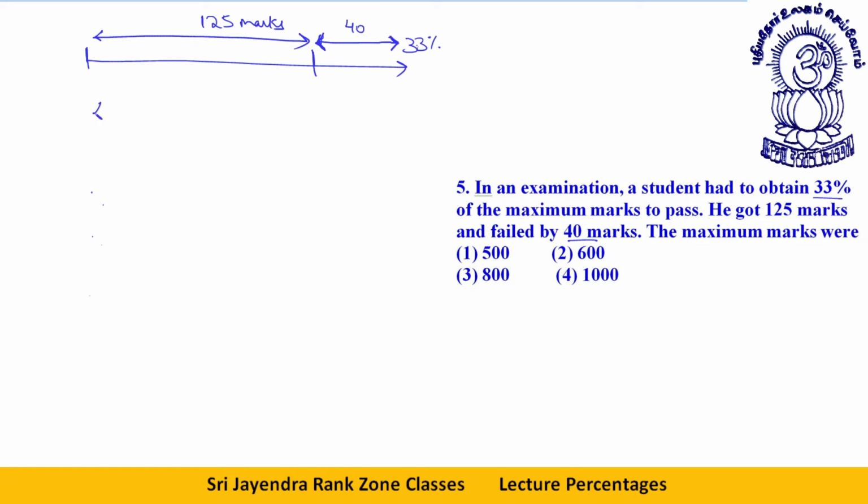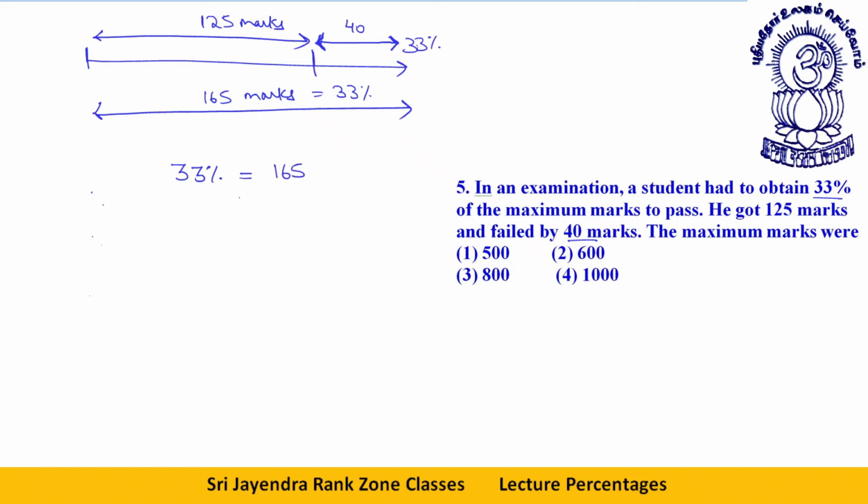So 125 plus 40 is 165 marks, which is equal to 33%. So 33% is equal to 165.